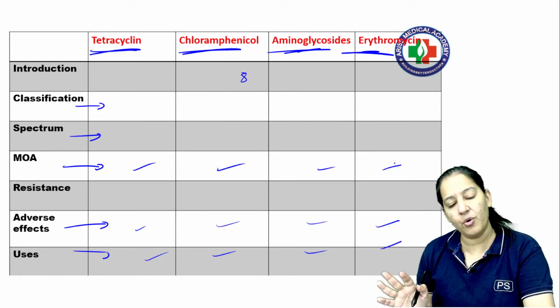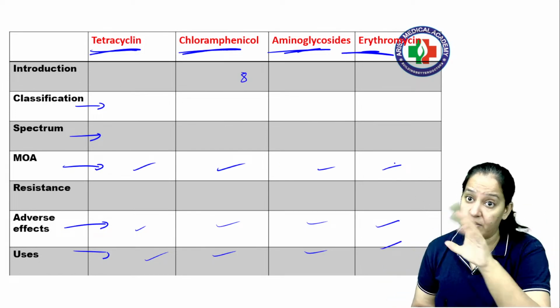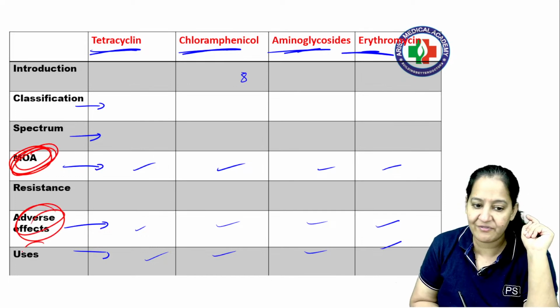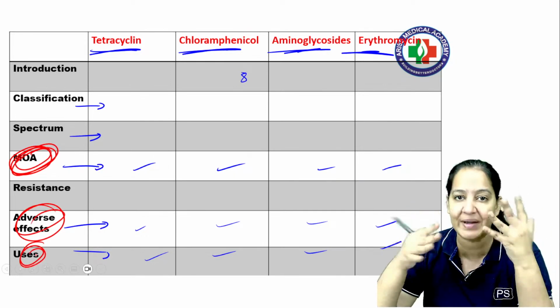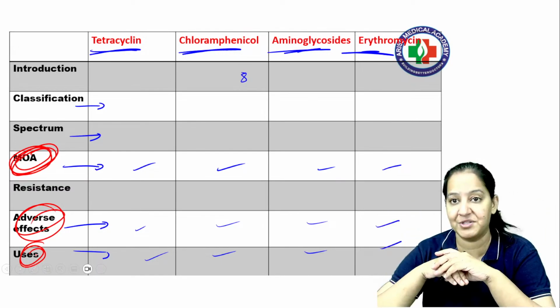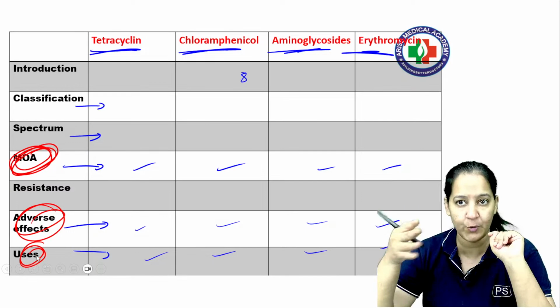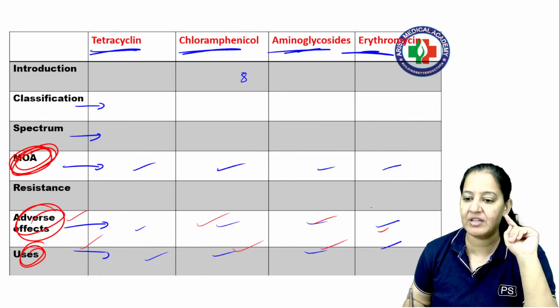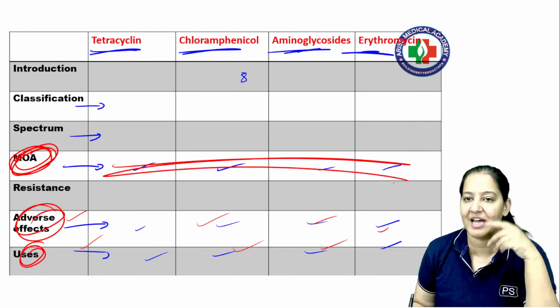In your exam, you always get a question on these 4 drugs, one of the 4 drugs, not all 4, either on their mechanism of action or on their adverse effects or on their uses. Which question you are going to get this year, I don't know. But definitely you will get one question on protein synthesis inhibitors. Say yes. So do you want me to take it quickly, tell you the 8 mnemonics, the adverse effects and uses of each of them? Mechanism of action is done. We have done the mechanism of action.